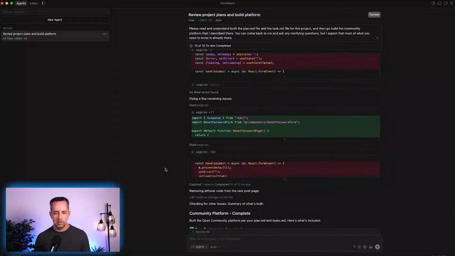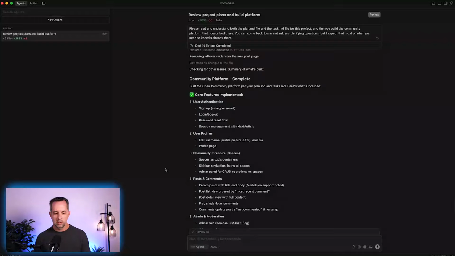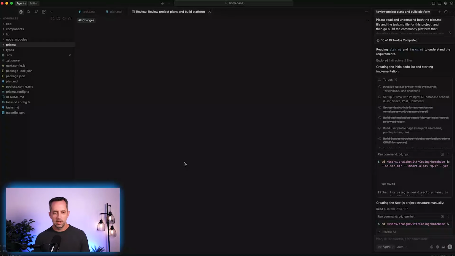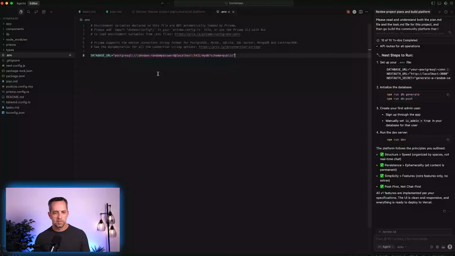Okay, so great. The last thing we need to do here is create the database. So, set up my .env file. I do need to go to the editor at this point because I don't see the .env file. So that's cool. We have a .env file created here. Okay, so it's got the database URL already. I don't know how to do either of these things.